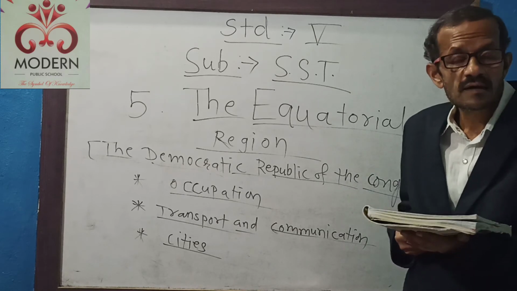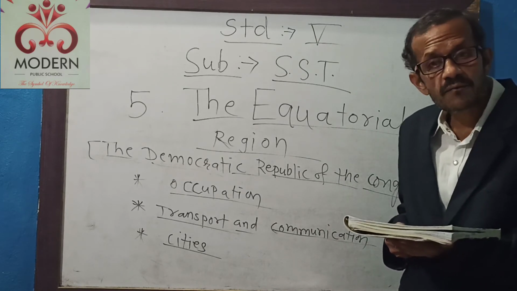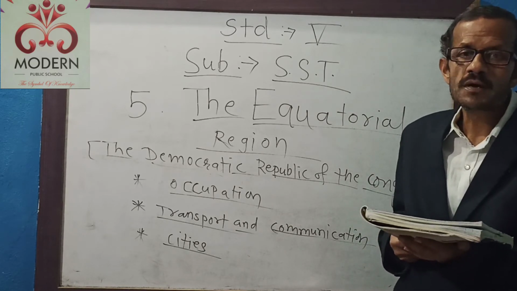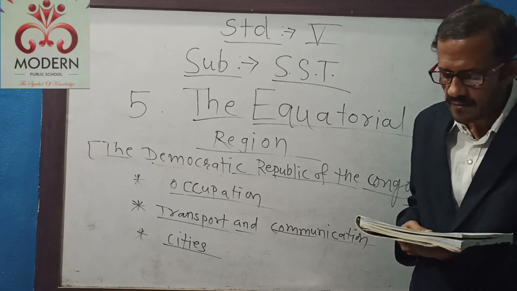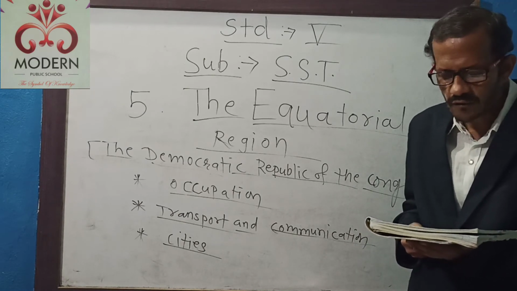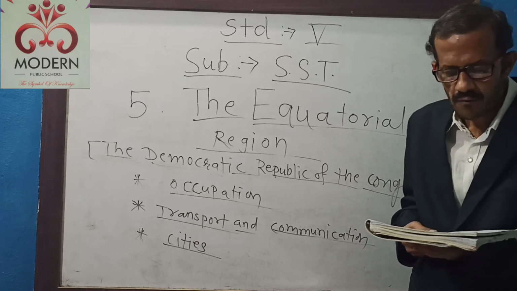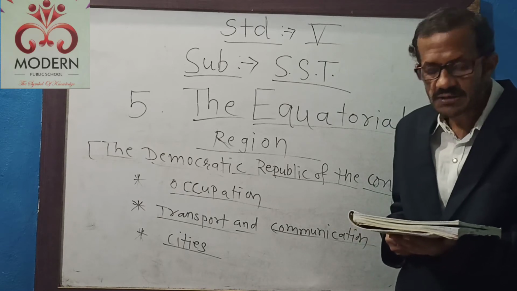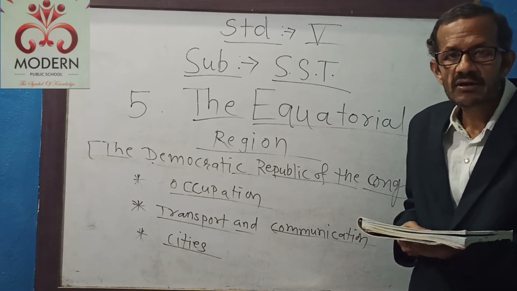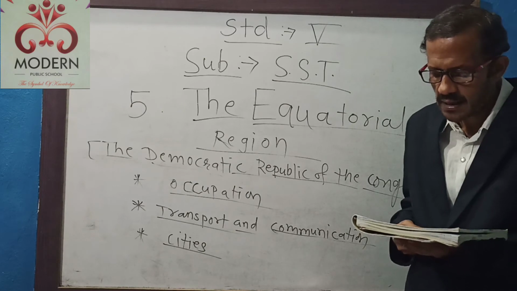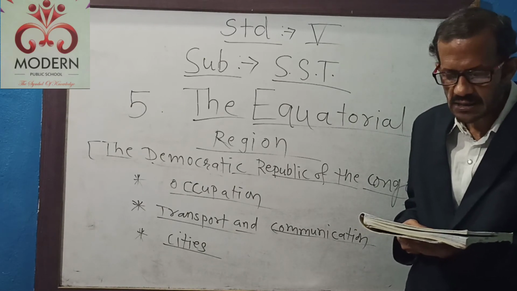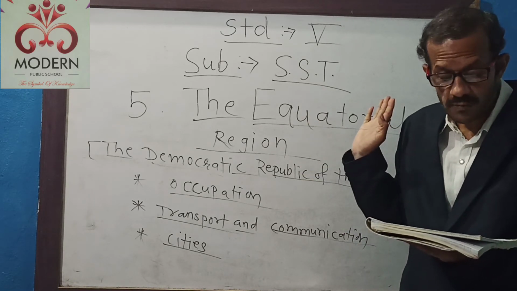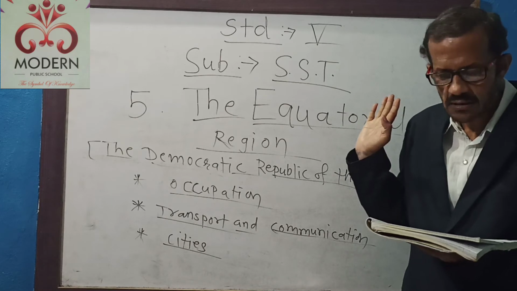There are minerals, there are different types of crops, there are different types of minerals, there are different types of industries due to these abundant natural resources. And with the help of this development and the proper infrastructure that is done by the government, it can become one of the richest nations in the continent. Now it has become one of the richest nations in this continent.